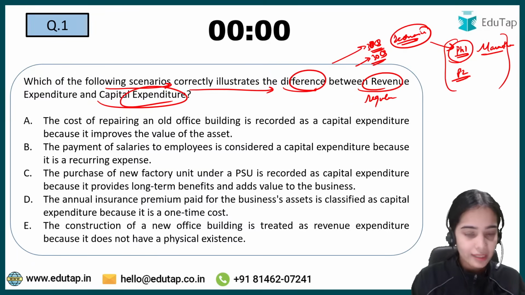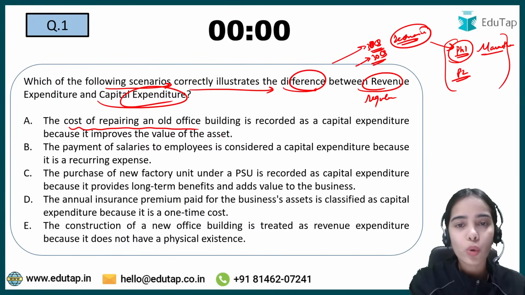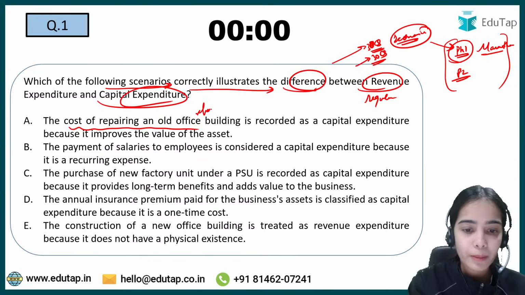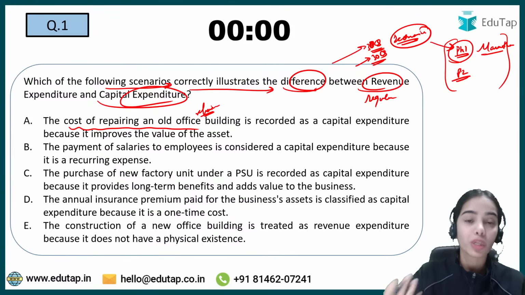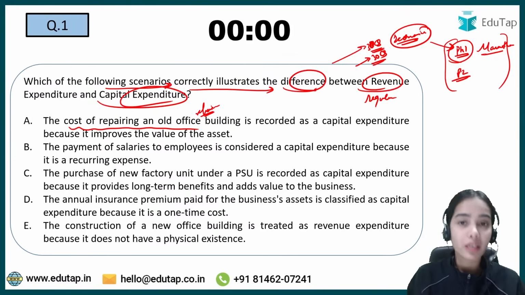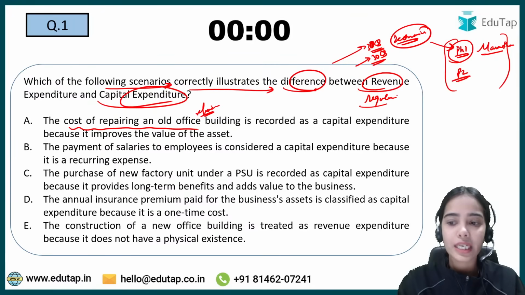Okay, I'm getting the answers C and A. Let's see which answer is correct. The cost of repairing an old office building. So repairing, is it a one-time expenditure? No, it keeps on happening. Maybe on a monthly basis the repair is required or on a yearly basis. So it is a regular expenditure.